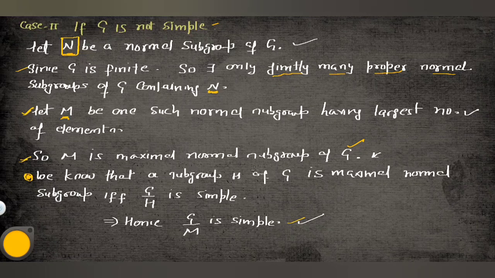We have one theorem. We know that a subgroup H of G is a maximal normal subgroup of G if and only if G/H is simple. This theorem we did in our BSc: if H is maximal, then G/H is simple. We have taken M as maximal, so G/M is simple. And M is a maximal normal subgroup which contains N, and N is a normal subgroup of G.